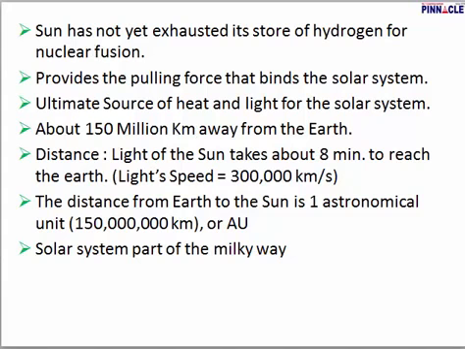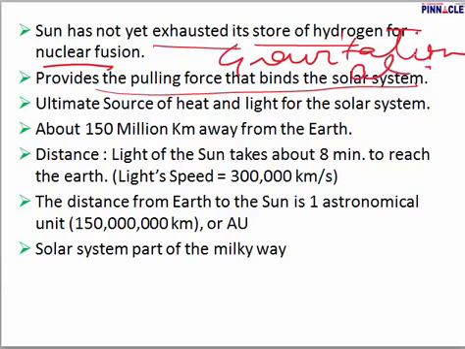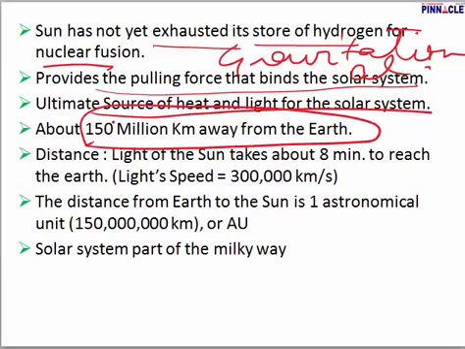The sun has not yet exhausted all its store of hydrogen for nuclear fusion. It provides the pulling force that binds the solar system. Obviously, it has a gravitational pull, and that is the reason all planets revolve around it. It is the ultimate source of heat and light for our solar system, and it is 150 million kilometers away from the Earth. This is the average. I have shown you the aphelion and perihelion positions also, but this is the average.